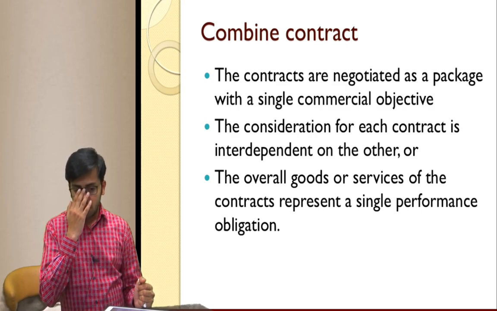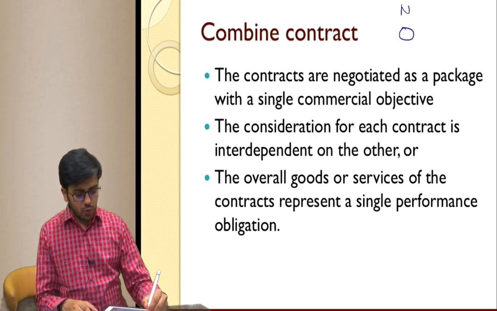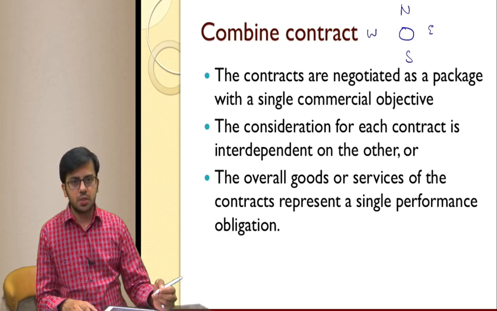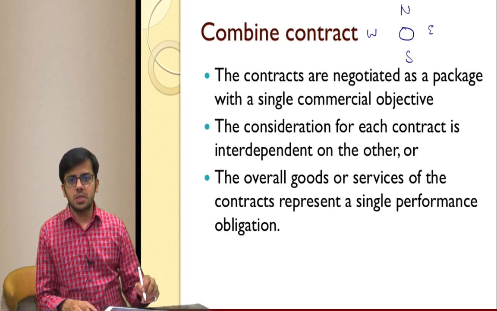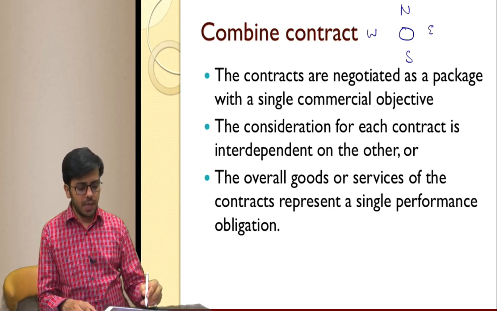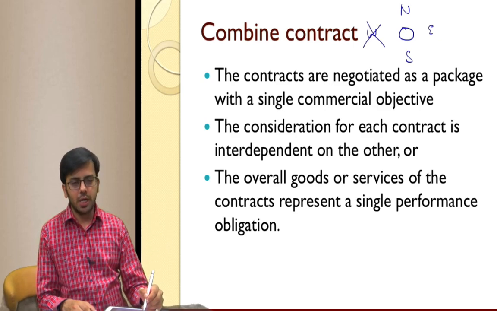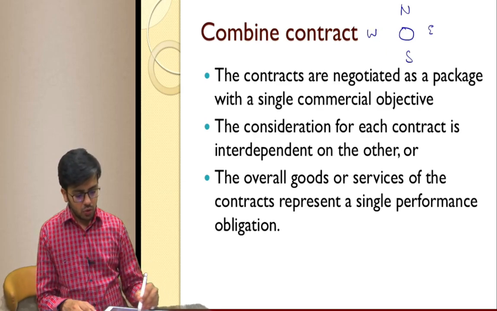For example, if a particular school needs to collect students from north, south, east, west. So now they have given this contract to a bus service provider and it has been negotiated as a single package. So if he doesn't want to take up the contract of west, he cannot accept north, south and east also. Okay. So negotiated as a single package.